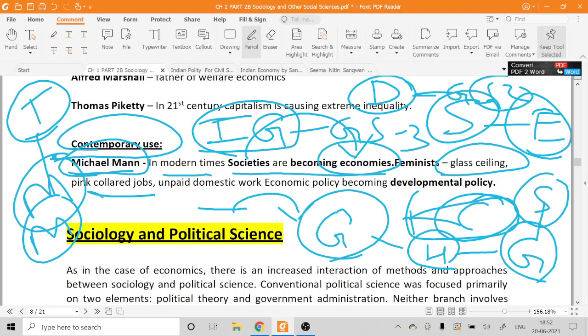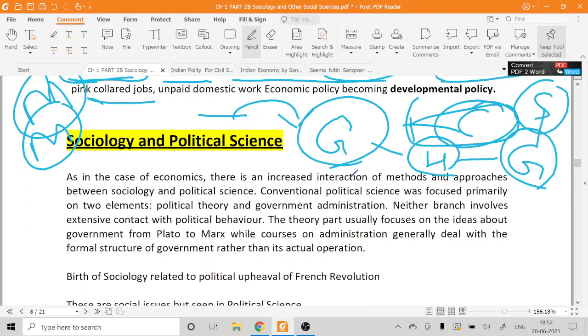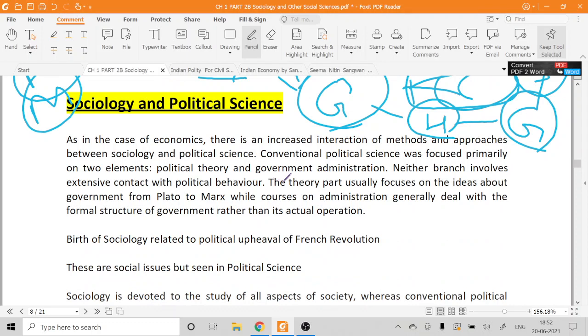So again I request you to go back to the fourth lecture, see the sociology and economics discussion part, and go through the notes that I have already provided to you. Next we will start with sociology and political science. These are very important parts. We have to study these subjects and their comparison with sociology in great detail, because you can expect one question in your examination every year. One question will definitely come from this topic, so it is very important and we'll cover it in great detail. So let's start with sociology and political science.